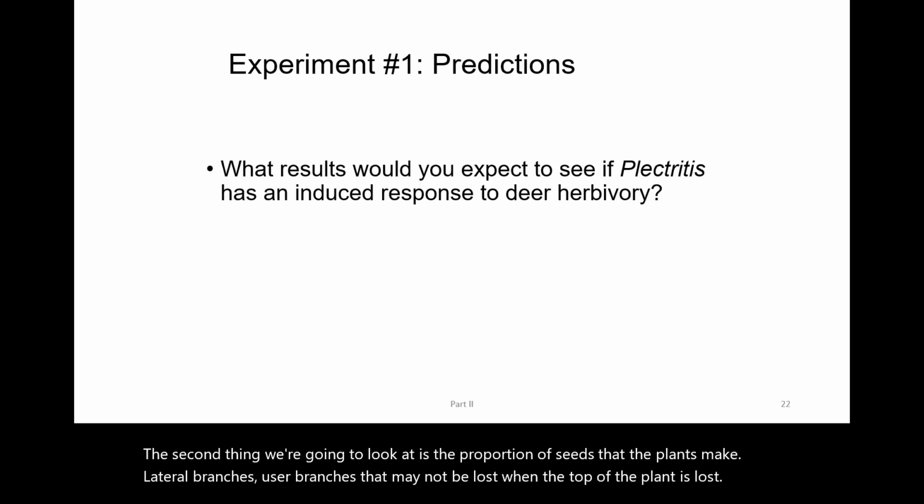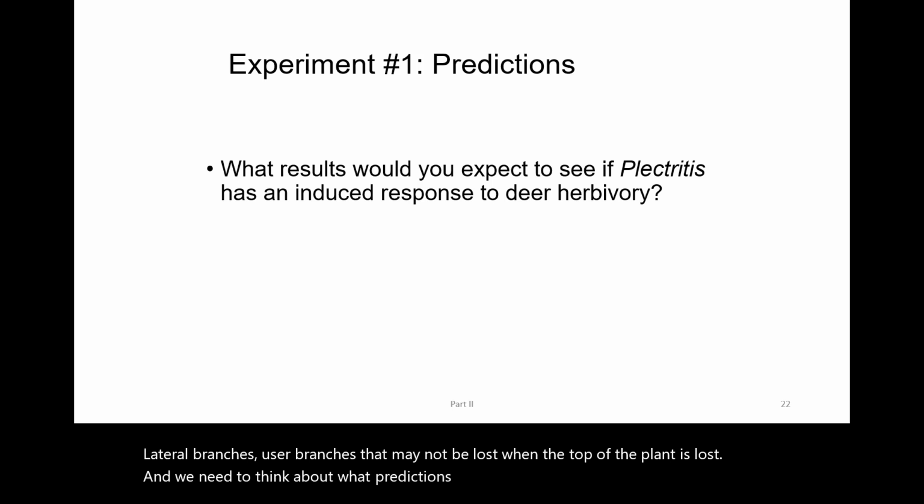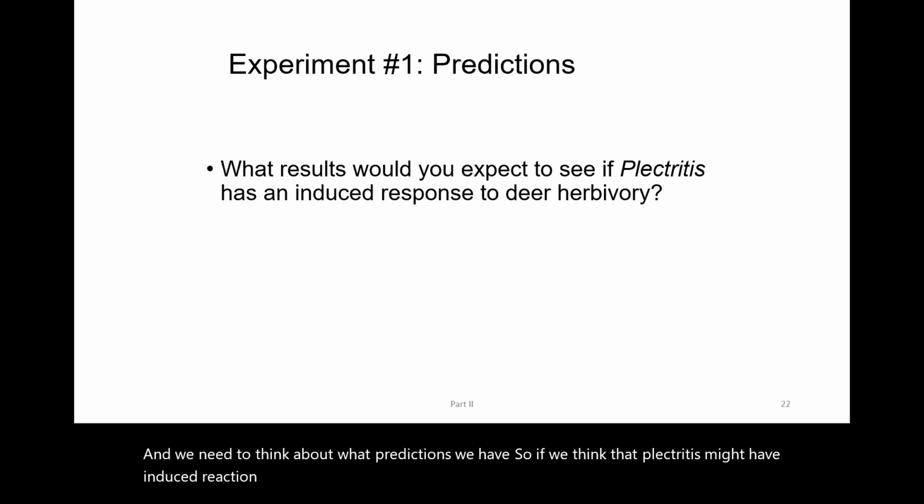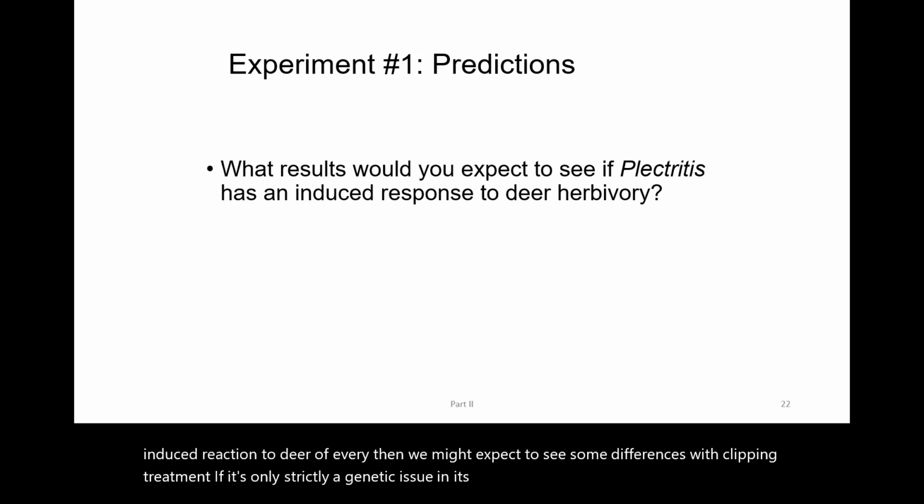And we need to think about what predictions we have. So if we think that plectritus might have an induced reaction to deer herbivory, then we might expect to see some differences with the clipping treatment. If it's only strictly a genetic issue and it's constitutive, then we would expect to see only differences between the two populations.